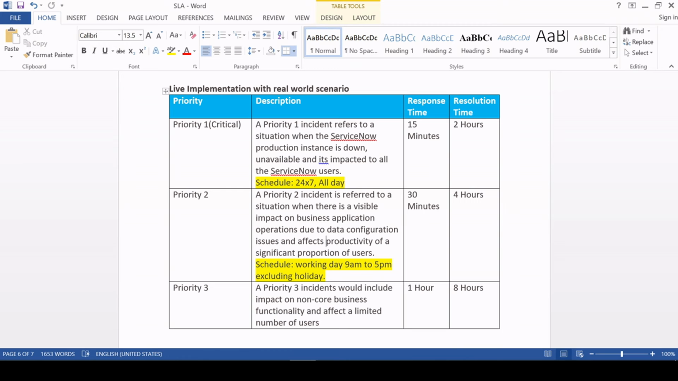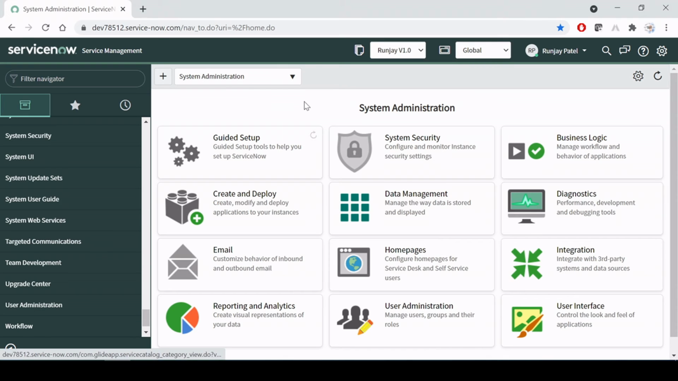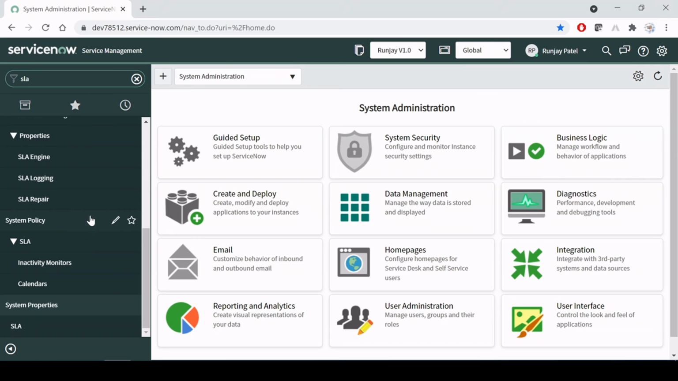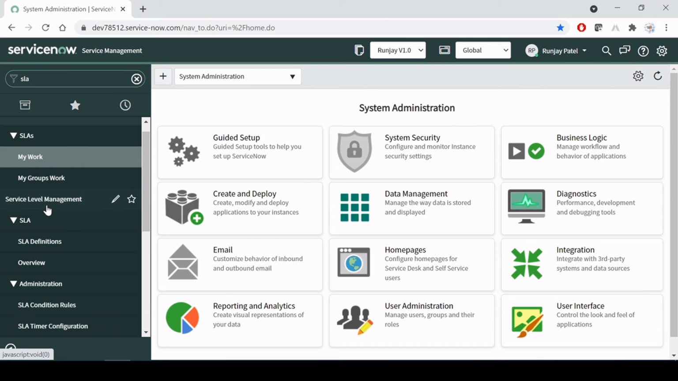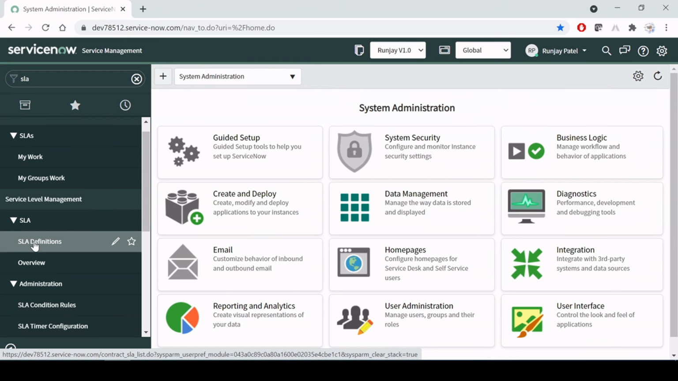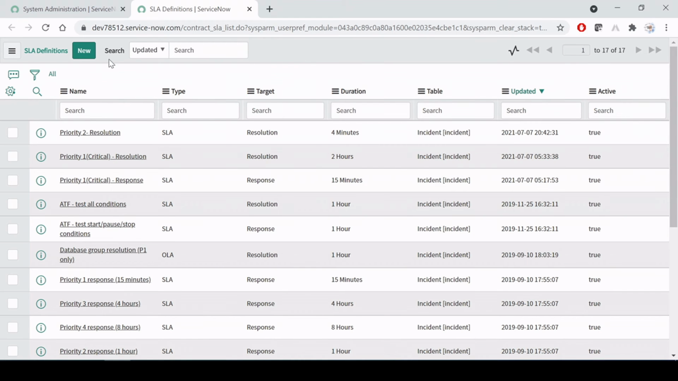So now let's jump to our practical session. I'll be creating a priority two SLA, right? Let me navigate over here, and in the left navigation just type SLA and look for SLA, Service Level Agreement. Under that you will get this SLA definition, right? I'm opening it in a new window, and here I'll be creating a new SLA.